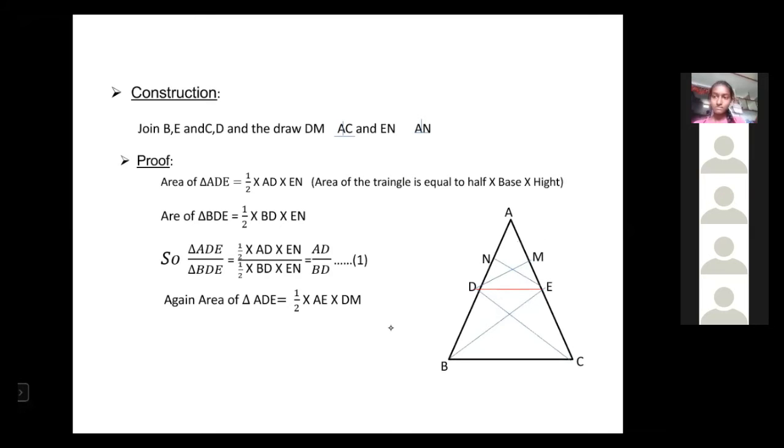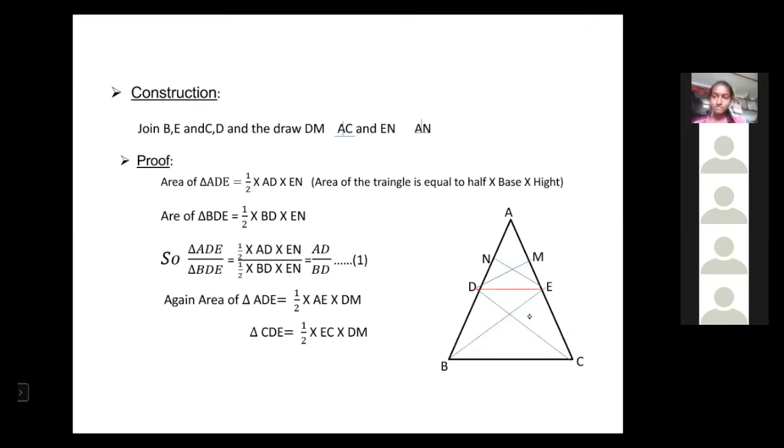Now let us find the area of the triangle CDE. Because DM is perpendicular on AC, it is also perpendicular on AE, and also perpendicular on EC.